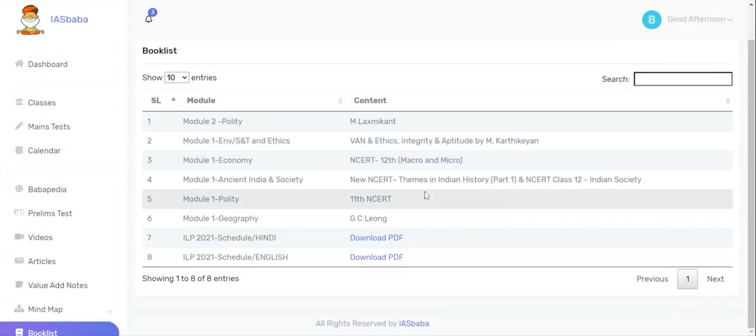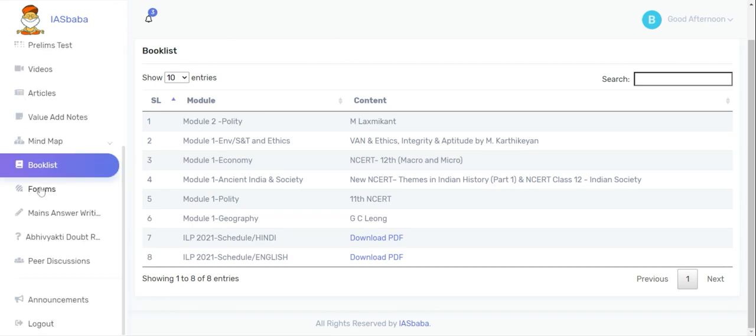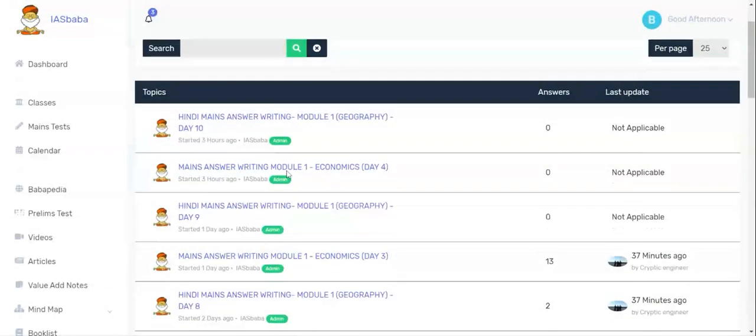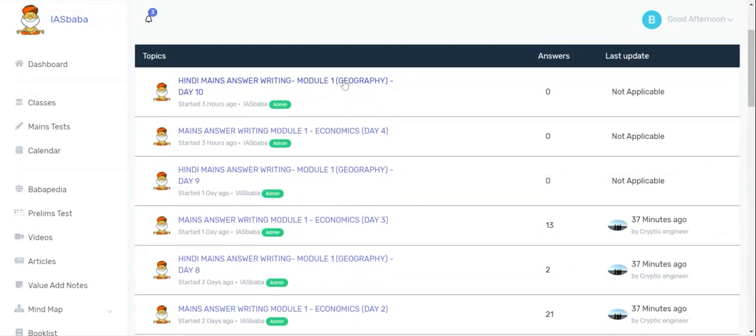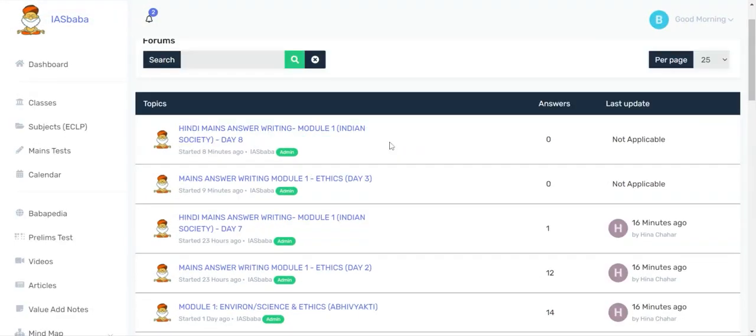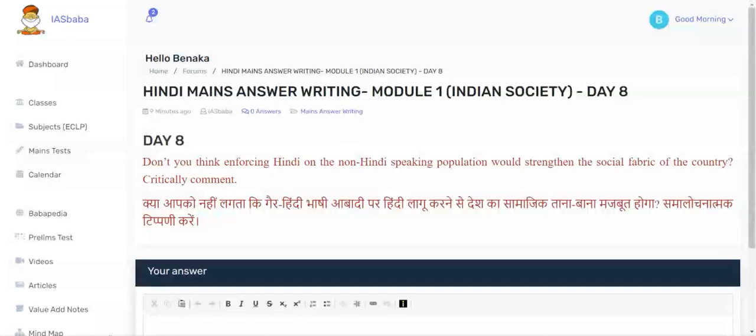Next is book list, wherein all the books required will be listed here. And the forums like mains, answer writing, etc. will be listed like this. You can click on any of the topics to access it. For example, this is for Hindi mains answer writing, Module 1, Day 8. Question and day will be listed here.